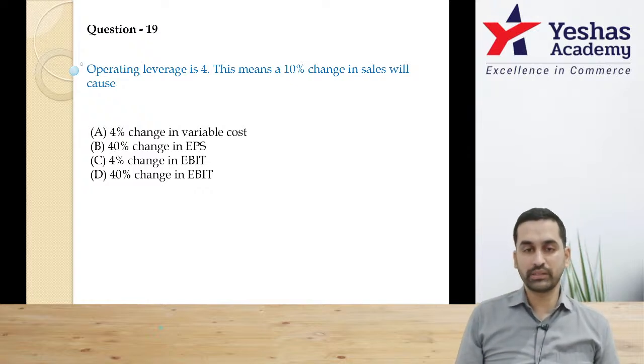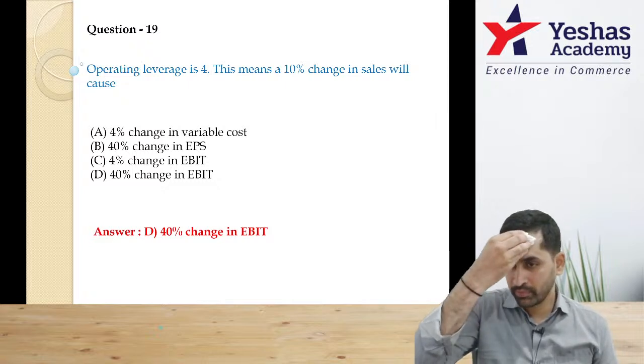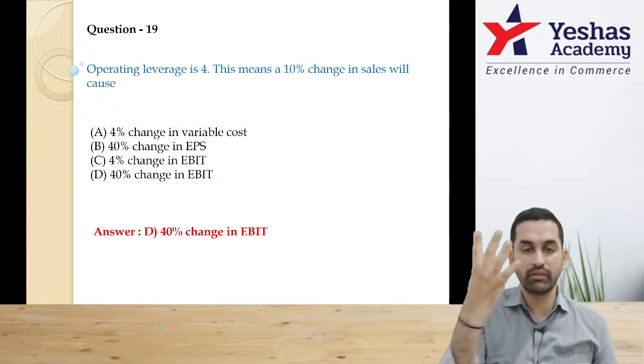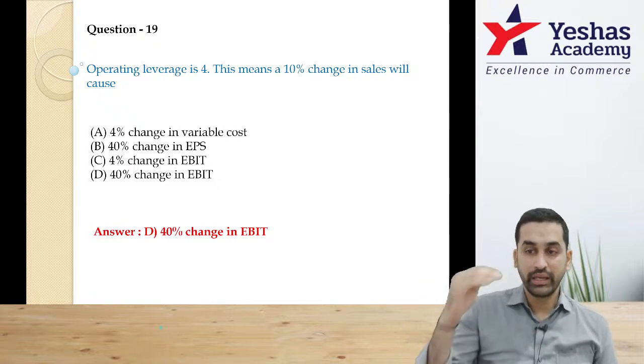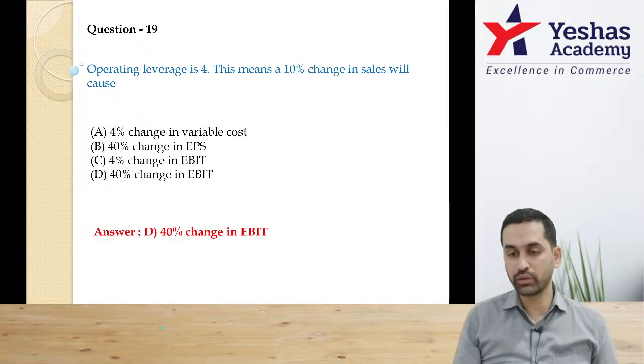So if it is 10%, then it should be 40% reaction. So the correct answer for the 19th question is D, 40% change in EBIT. Some of you are giving wrong answer, guys. Understand, 1% change is equal to 4% reaction. If there is 10% change, it will be 40%. 10 into 4, 4 times reaction.